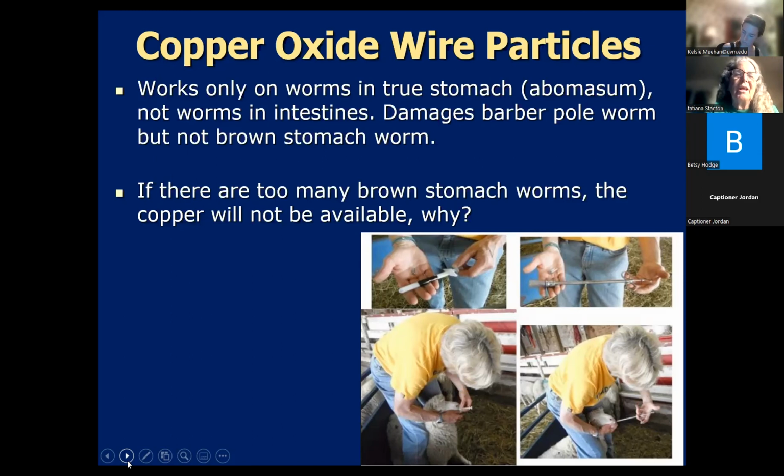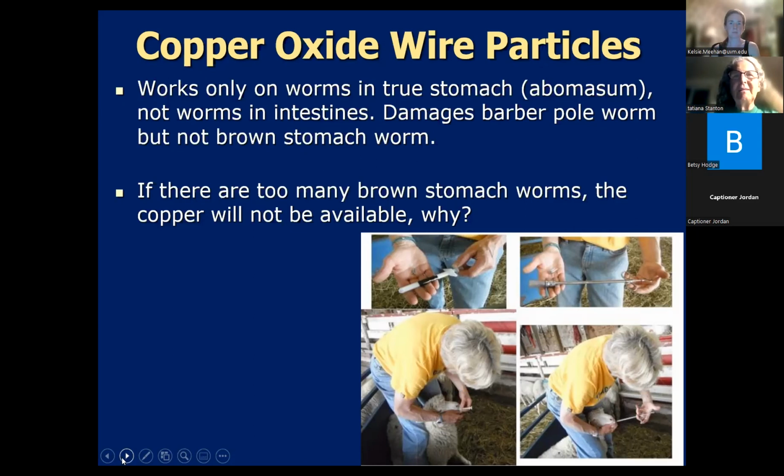And unfortunately, the true stomach needs to be acidic in order for those copper oxide wire particles to be dissolved. So you don't get good dissolving of the copper oxide wire particles when your animals are heavily infected with brown stomach worm. And so we already knew that there were these problems with the copper, and the copper should be causing lesions on the barber pole worm.